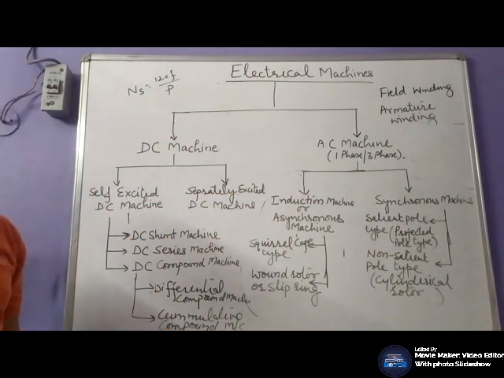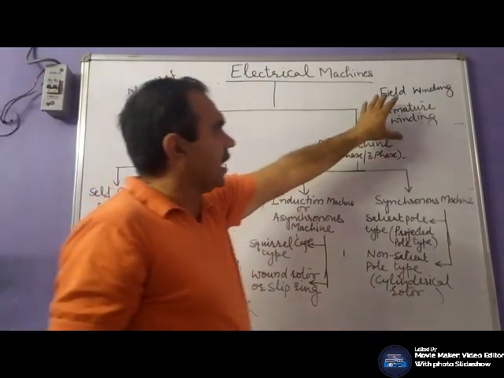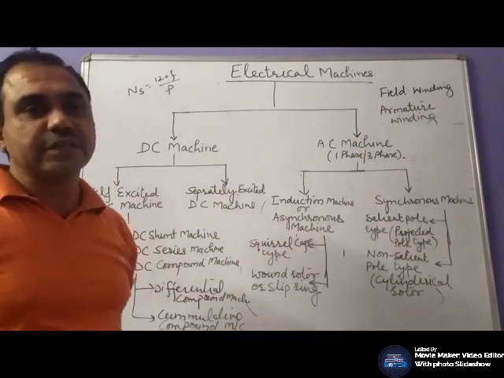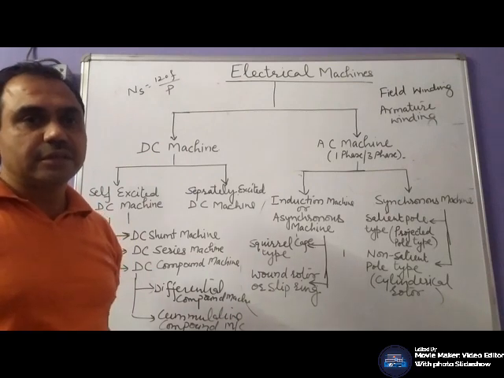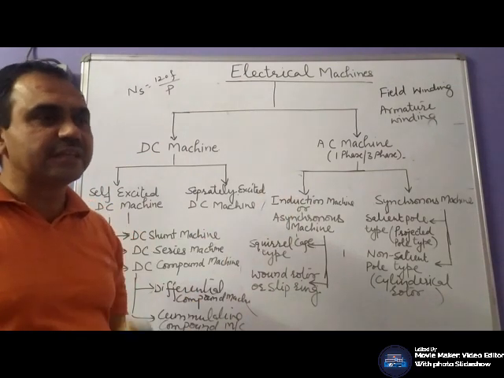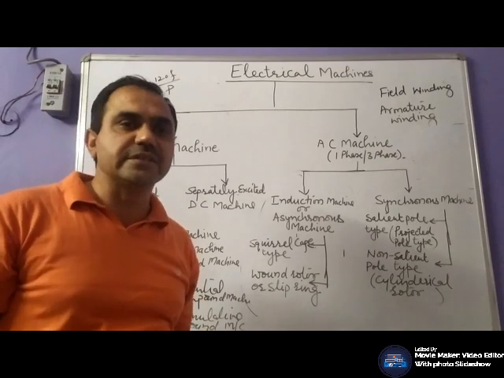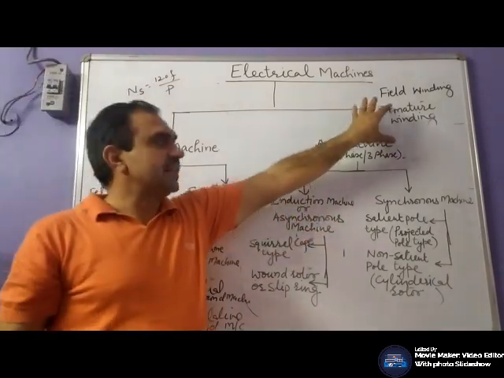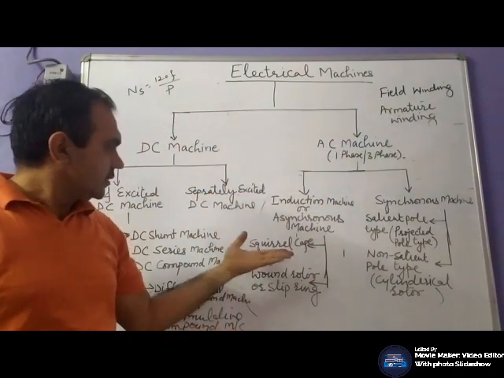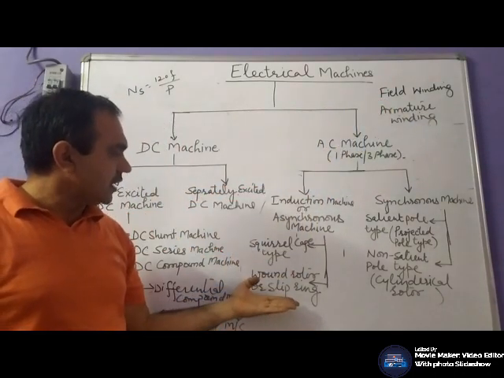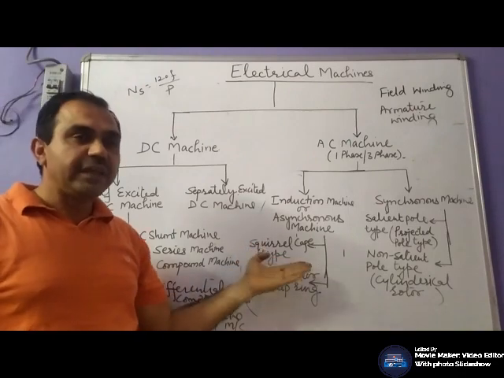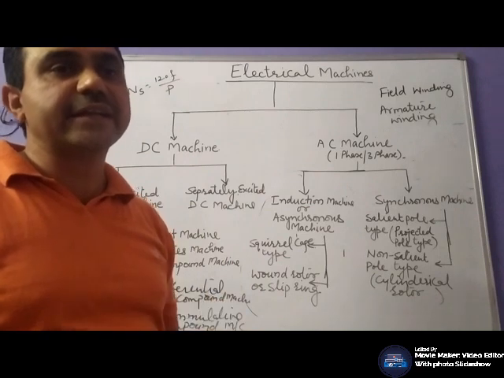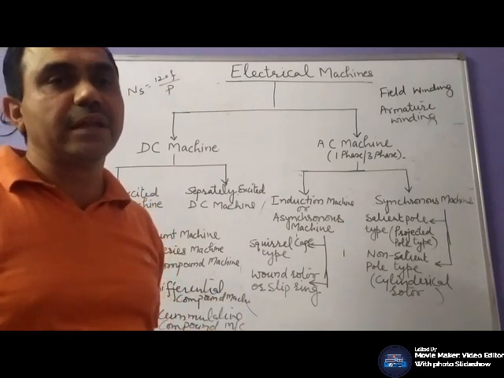We have only armature winding, which is placed on the stator side, whether it is a single phase or three phase induction machine. Whereas on the rotor side, we have conductors or coils which are not connected with any external supply.